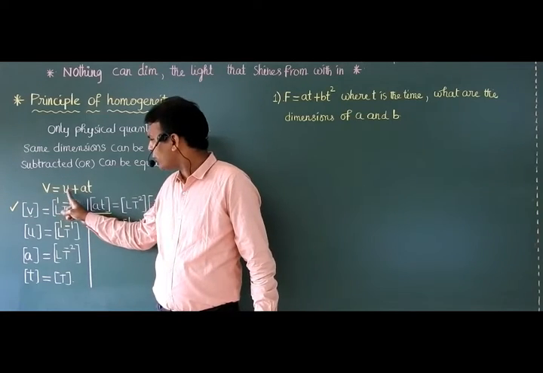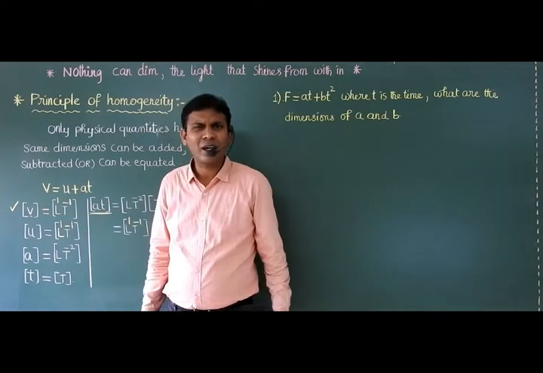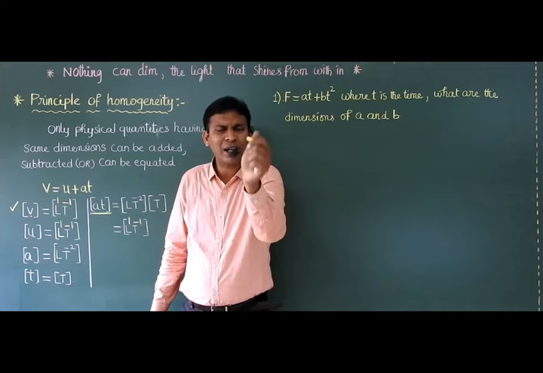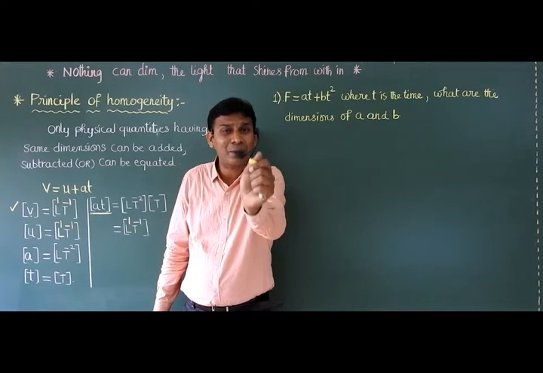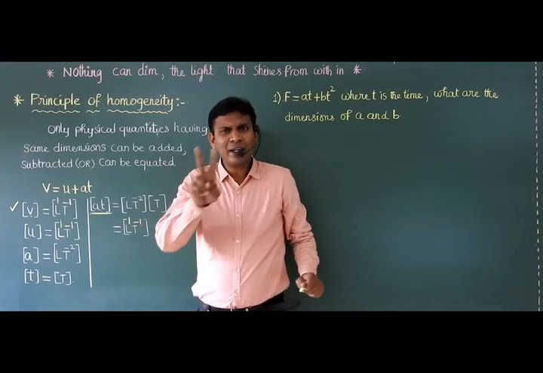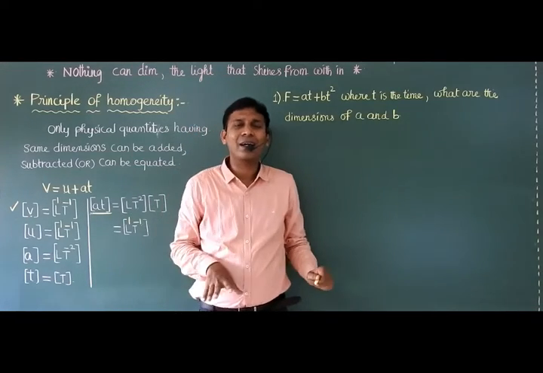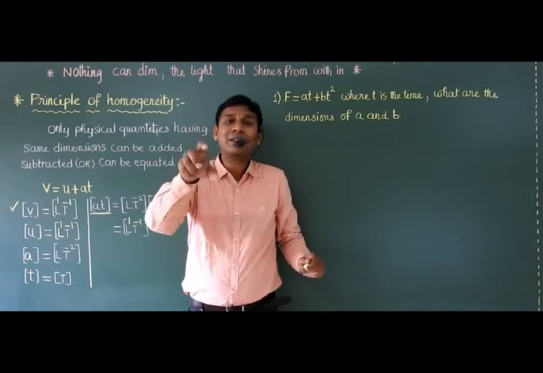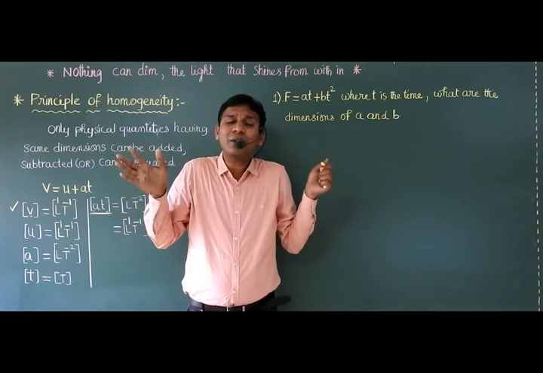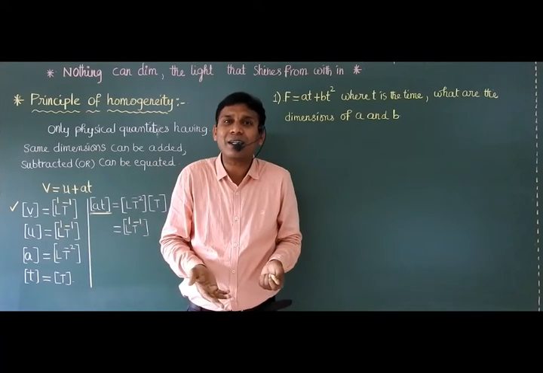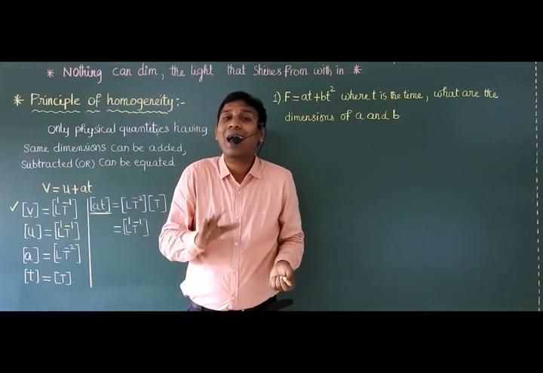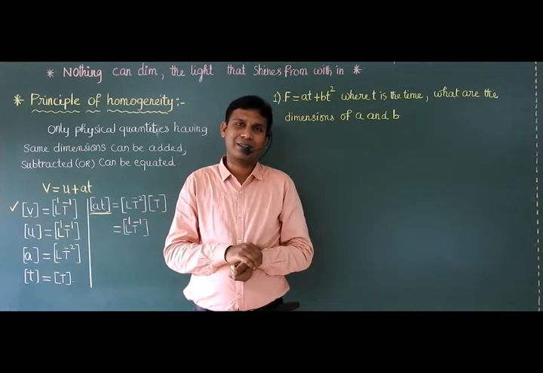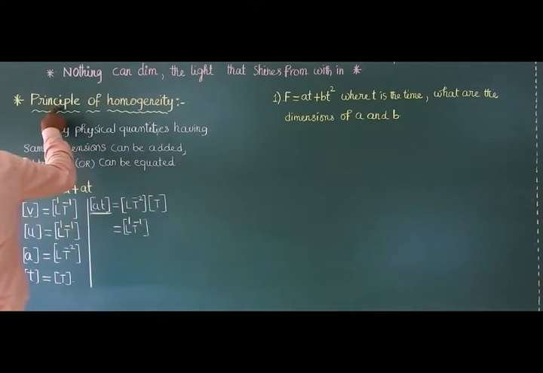Why are you equating U plus AT is equal to V? For that question, the answer is according to principle of homogeneity. Any two physical quantities are added, or any two physical quantities are subtracted, or any two physical quantities are equated when they have same dimensions.